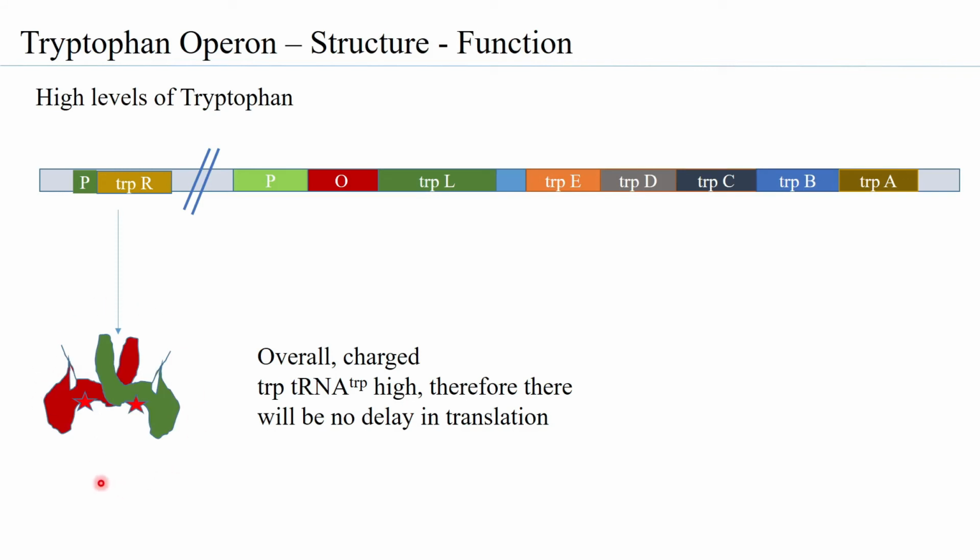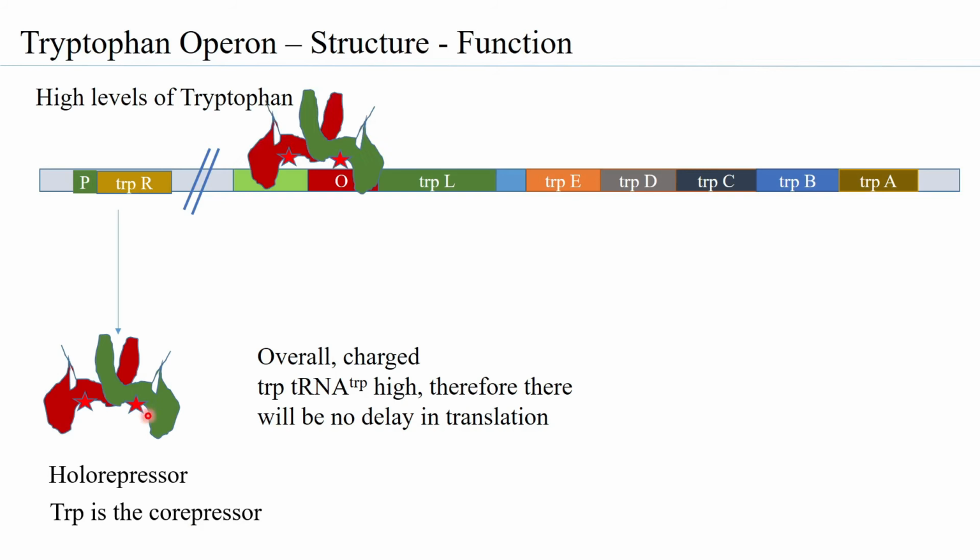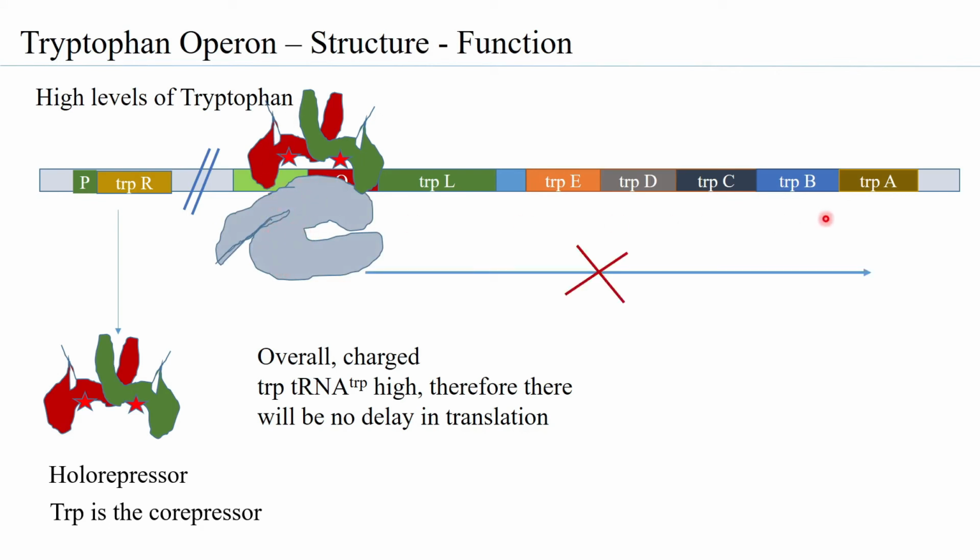So this is now what is called a holorepressor. The aporepressor, because it was bound by tryptophan as a corepressor, is forming the holorepressor. Understandably, the conformational change initiated by the binding of the tryptophan enables the helix-turn-helix present in both these domains to interact with the operator sequences. And because you have the holorepressor bound to the operator region, the RNA pol does not get accessibility to bind to the promoter region to initiate transcription, and hence transcription will not occur.